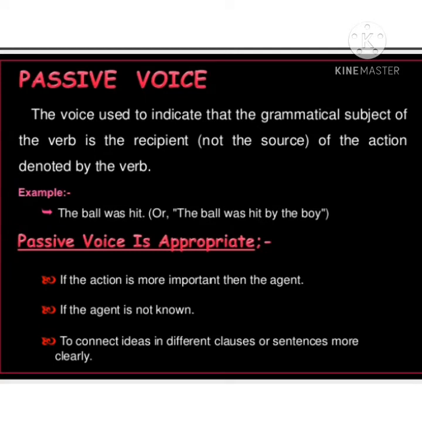Now, let's see passive voice. The voice used to indicate that the grammatical subject of the verb is the recipient of the action denoted by the verb. For example, the ball was hit, or the ball was hit by the boy. If the action is more important than the agent, or if the agent is not known, or to connect ideas with different clauses or sentences with more clarity, passive voice is used.